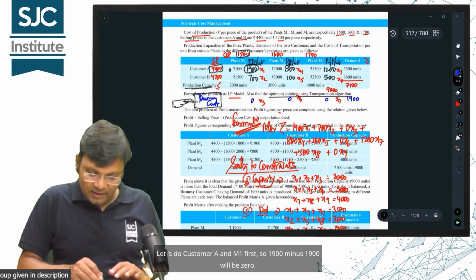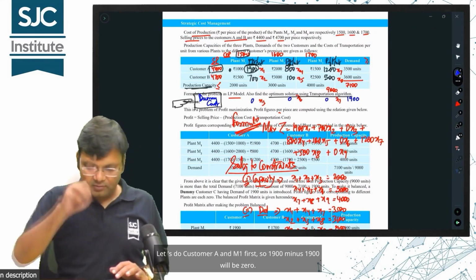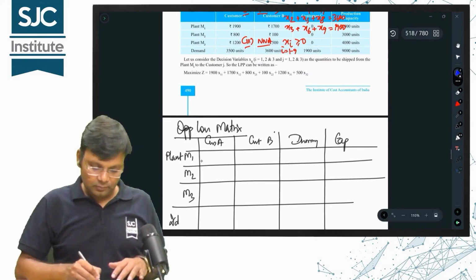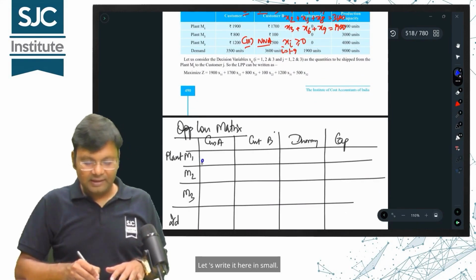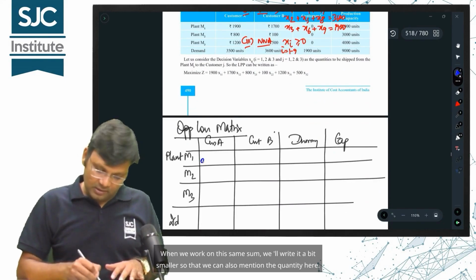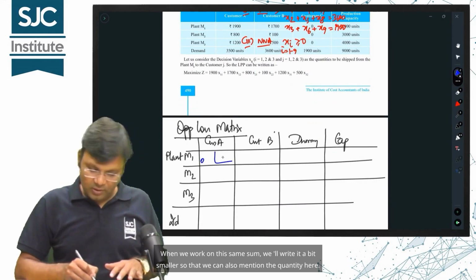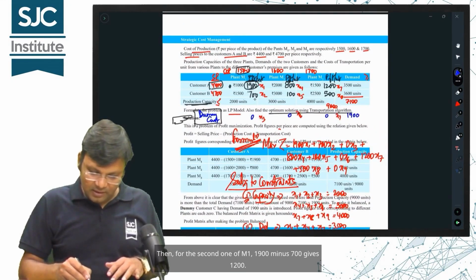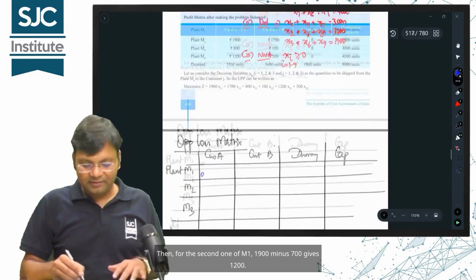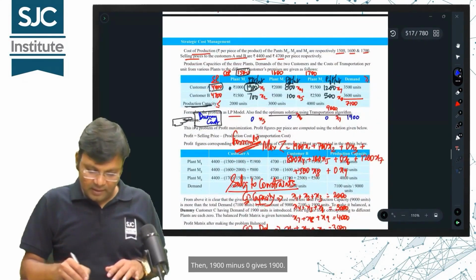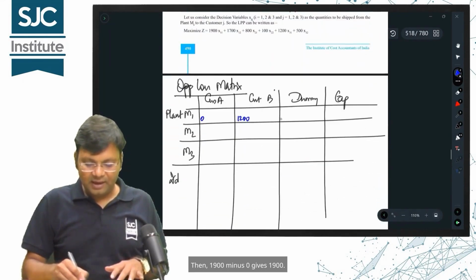Look, let's do customer A and M1 first. So 1900 minus 1900 will be 0. Let's write it here in small. When we work on this same sum, we'll write it a bit smaller so that we can also mention the quantity here. Then, for the second one of M1, 1900 minus 700 gives 1200. Then, 1900 minus 0 gives 1900.